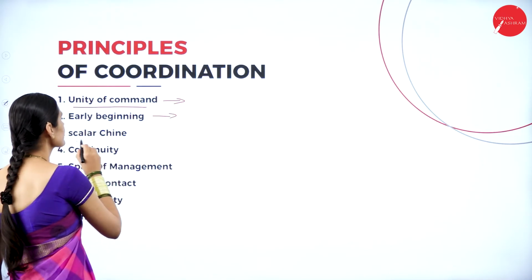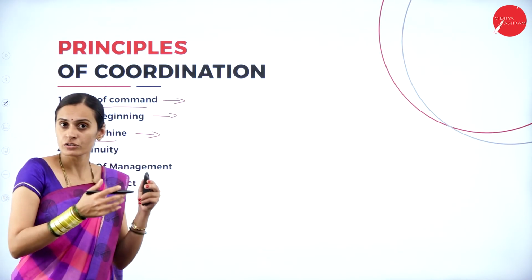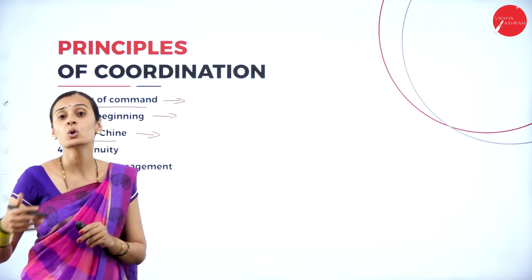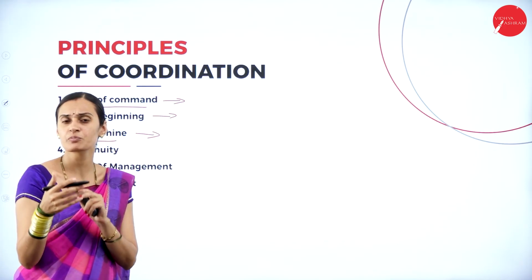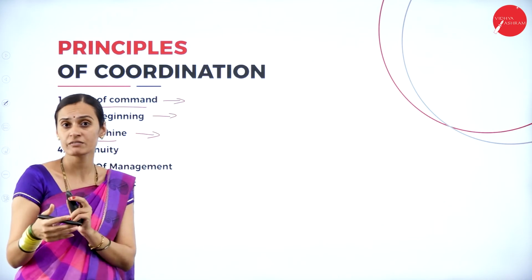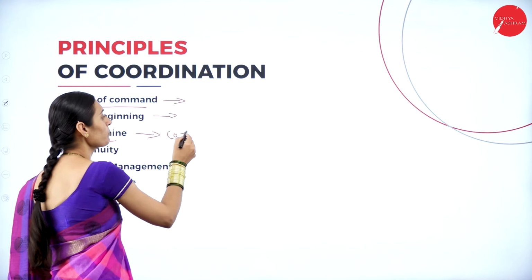And the next one, the scalar chain, which refers to the link between higher authority or higher level and lower level. If a better relationship is maintained among the higher to lower level workers, then coordination is very important.